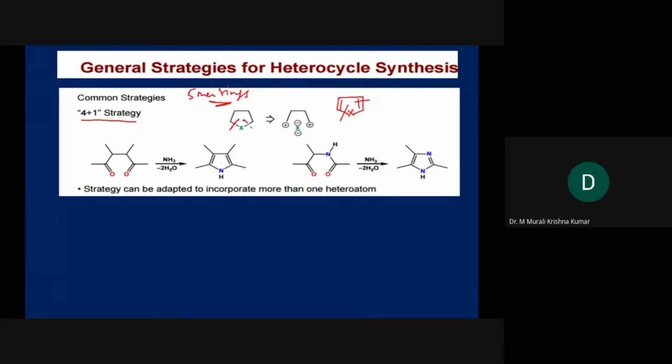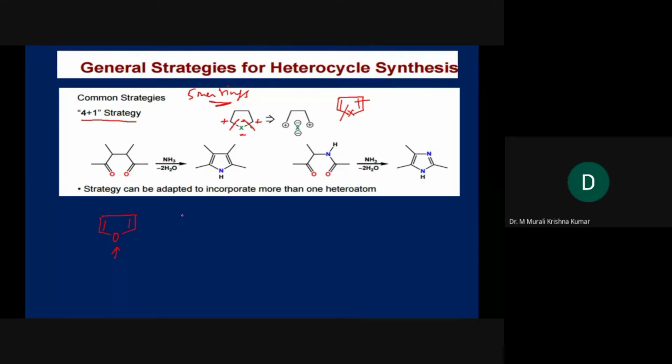Here one strategy is already explained to you, where whenever you break a bond, you have to keep plus on one side and minus on the other side. Let's say I use furan for this disconnection. What is this bond? This is a simple ether bond.